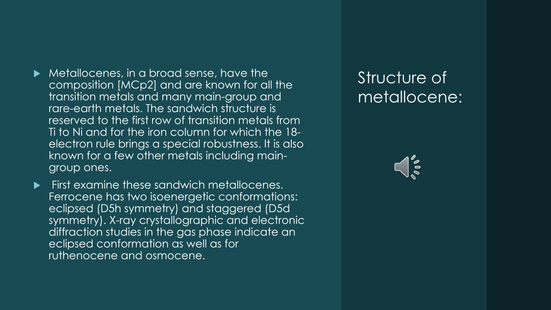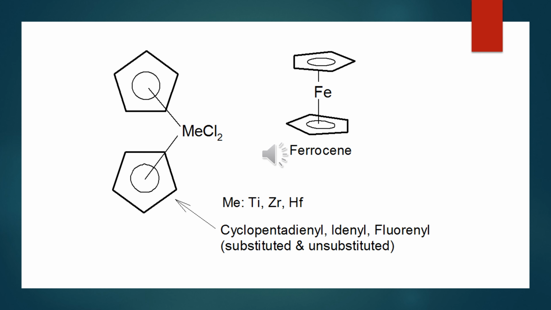The structure of the metallocene shows that they obey the 18 electron rule, that is, the effective atomic number rule is also obeyed by these metallocene structures. For ferrocene, the first metallocene, its symmetry and structure are discussed using X-ray crystallography and electron diffraction techniques. The structure of the first metallocene, ferrocene, is given here.